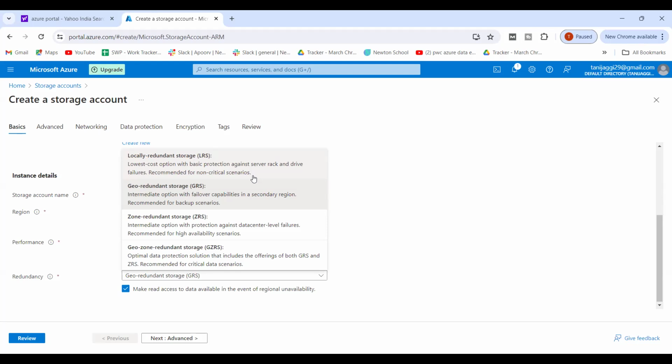Then we have zone redundant storage, an intermediate option with protection against data center level failures, recommended for high availability scenarios. Okay. So over here, what will happen? Now I'll say that, okay, whatever the data centers you have across Gurgaon, right?